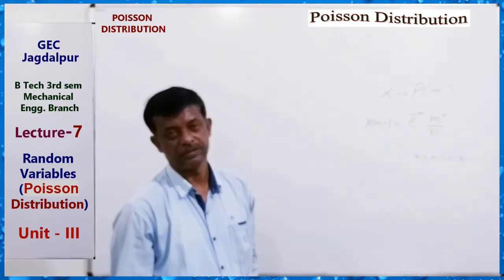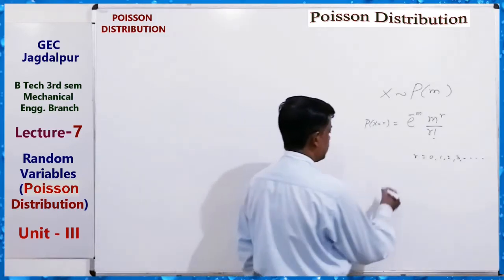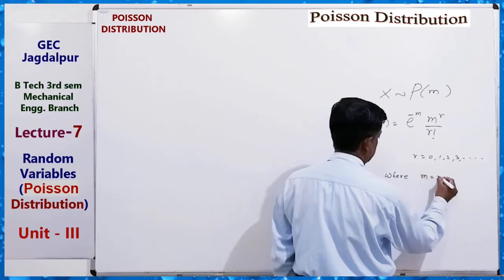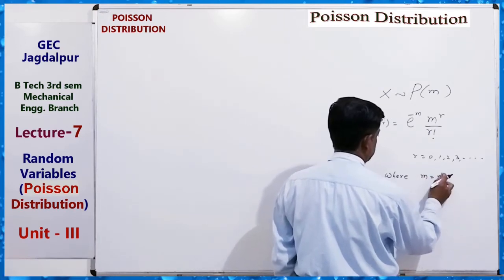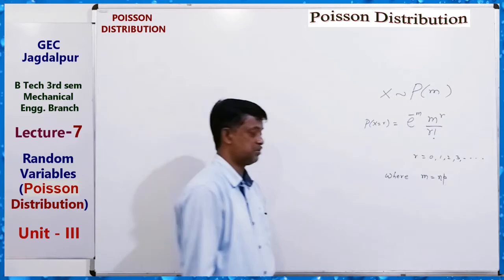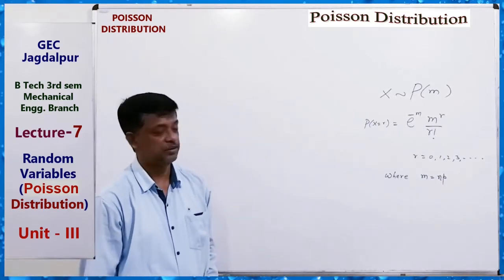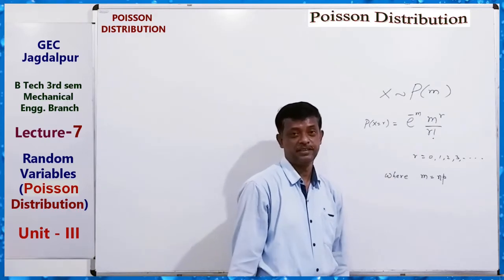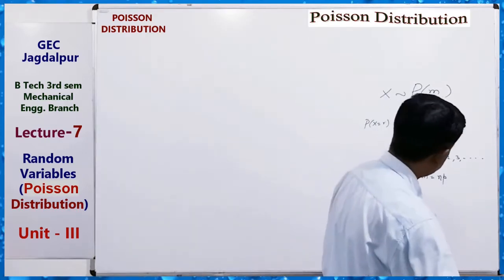This is the Poisson distribution, where m equals n into p. Here n and p are from the binomial distribution, p being the probability of success.